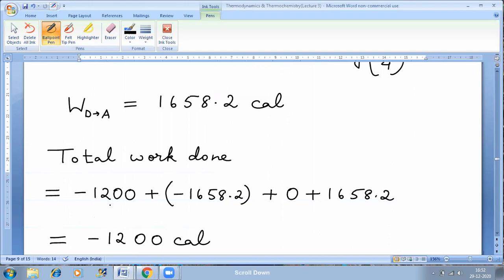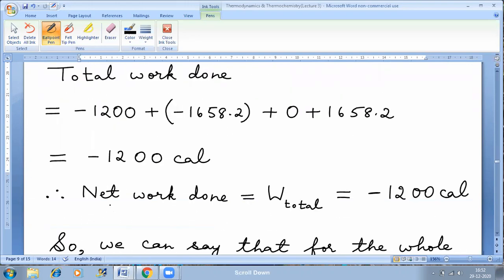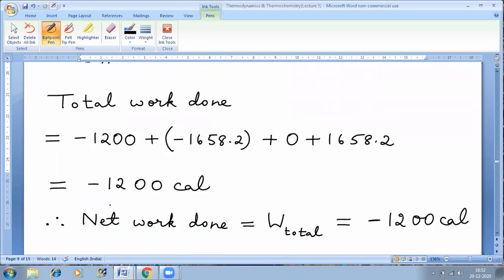Now total work done, I'll add up all. So this will be the final value of work done. Net work done is minus 1200 calories. So now if I ask you, looking at this value, tell me whether this is work done by the system or work done on the system. Then what will you say? By the system, because minus sign means work has been done by the system.